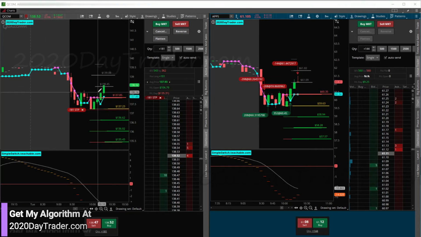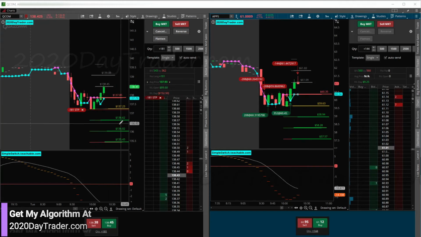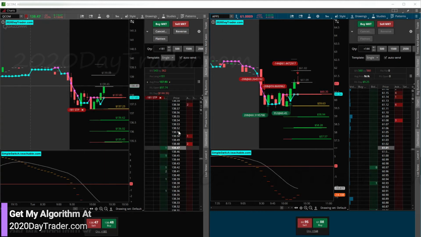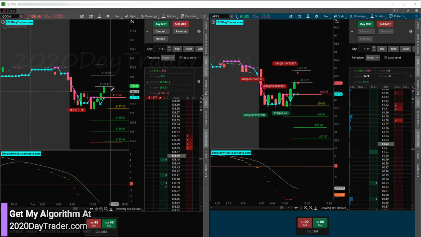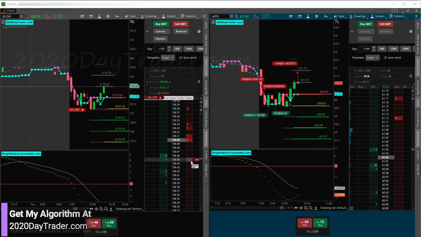Okay, QCOM getting through this first area nicely. So a speed bump to green. We had that previous loss, so technically we're green. So I'm going to start trailing a stop here in a second with QCOM because this speed bump play is now basically becoming green as a result of this. First play is just going to have to be a loss. So we're going to reduce our loss in the day, trail this stop here as soon as we can get back through 138.45 roughly. So I'd like to have my stop. Make sure we got the right share size, 181, yeah.